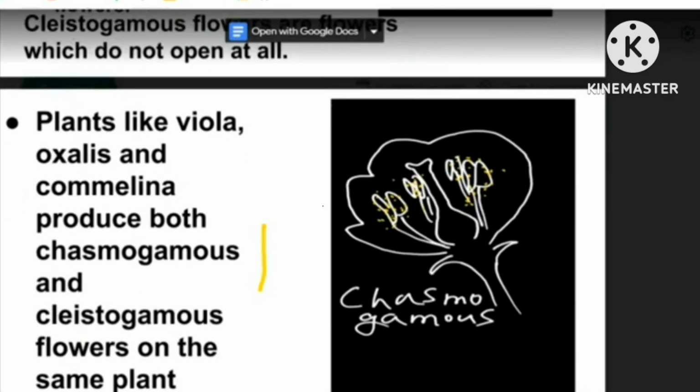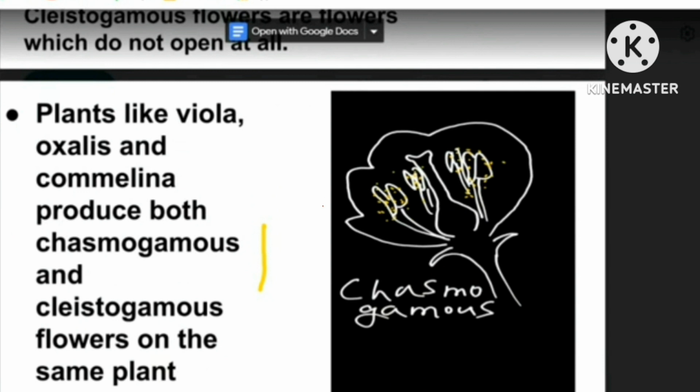Now the examples. There are some plants, and these examples you have to study. It's called viola, commonly called common pansy. Plants like viola, oxalis, commelina produce both types of flowers. Means one plant will have both, 2 in 1 it is. So they look like this. Suppose this is their plant, suppose this is a viola plant.